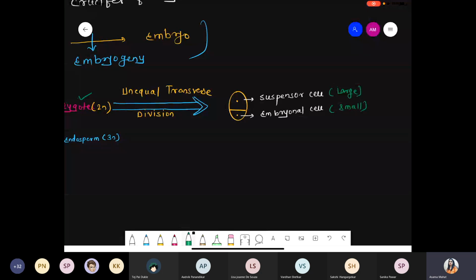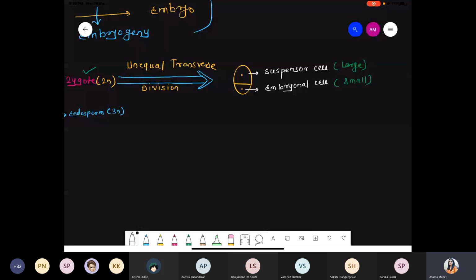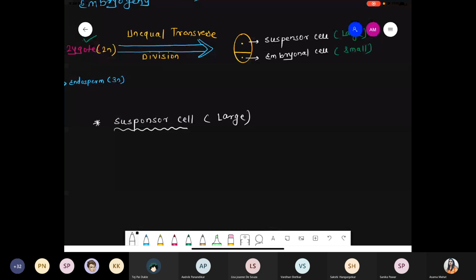Clear? Okay. Now write down the title. First we will talk about the suspensor cell. What is the suspensor cell? What is its function, etc. So first of all, we are talking about the large size suspensor cell. I will slow down my speed because it is important to listen very carefully.